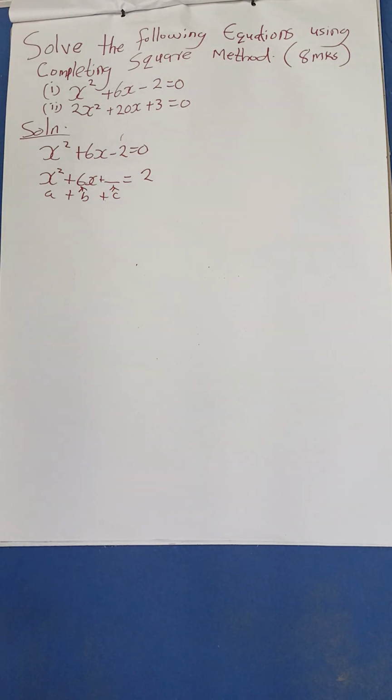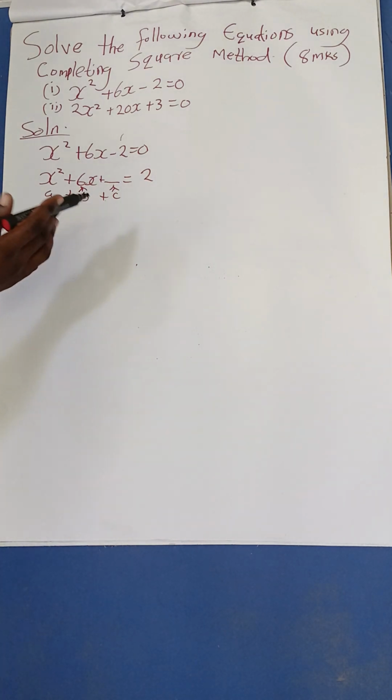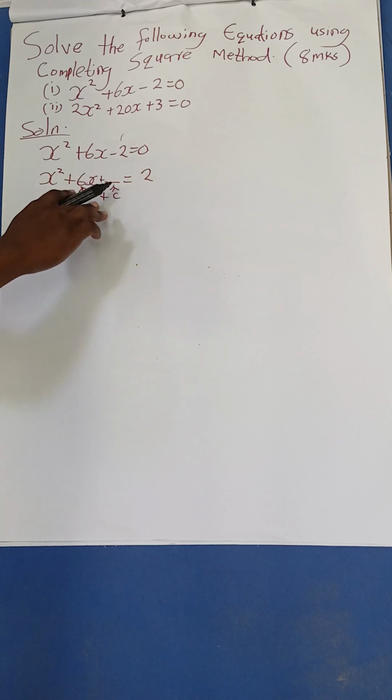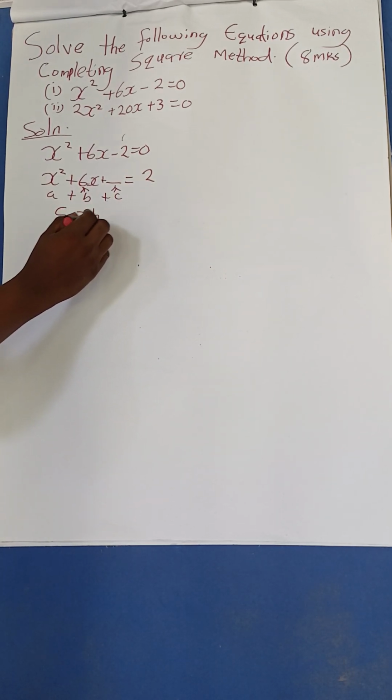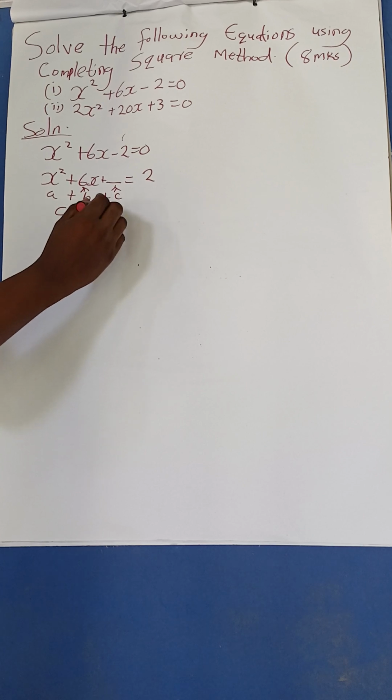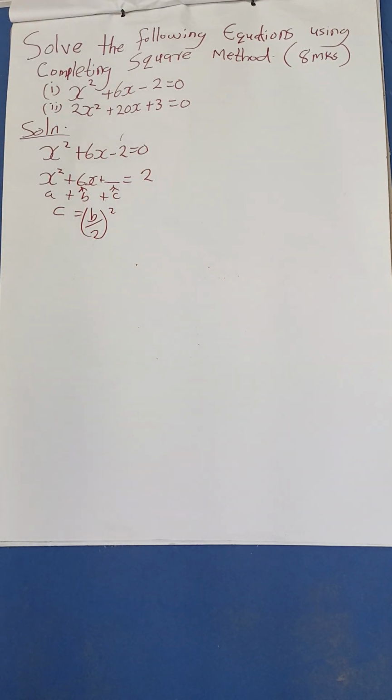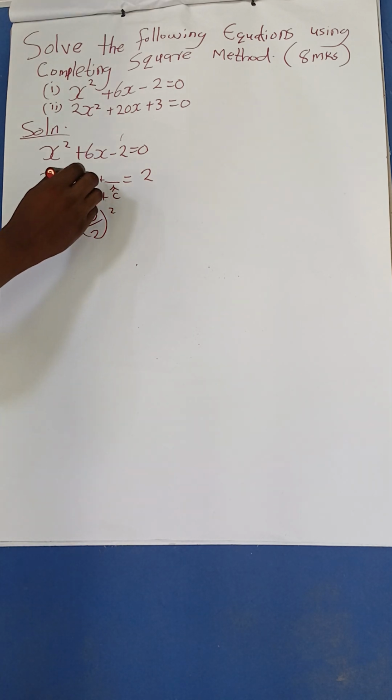So how do we get c in this? To get c, you make this quadratic equation a perfect square, so that it is complete. To get c, we always say c is b over 2 squared. Good. Now let's proceed and complete our equation.